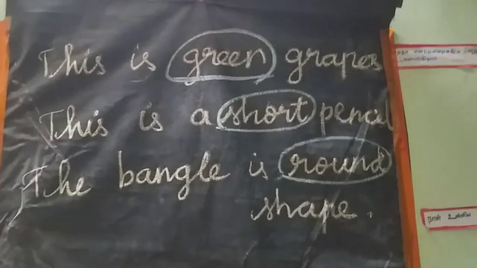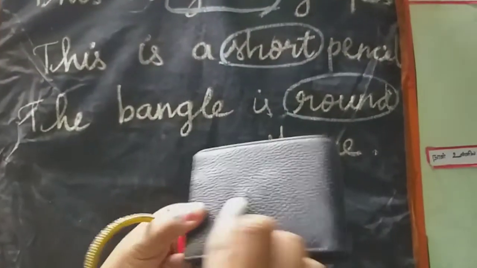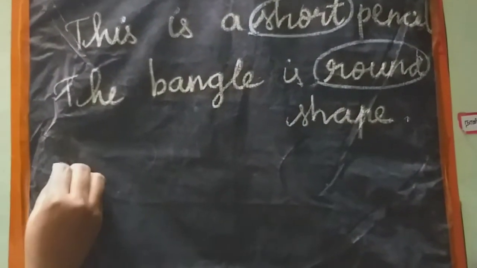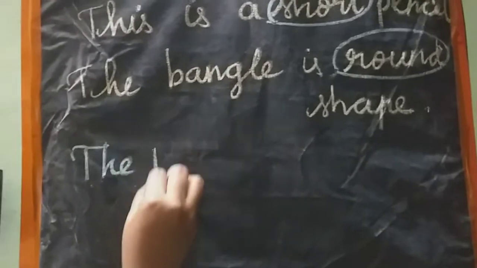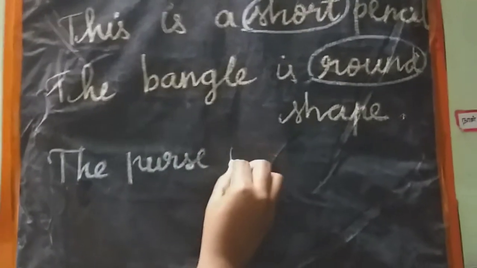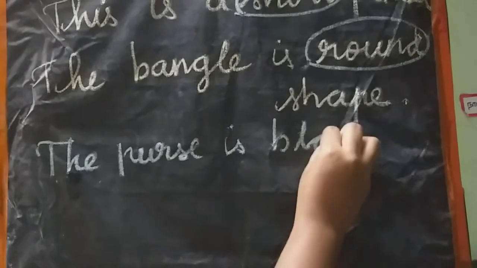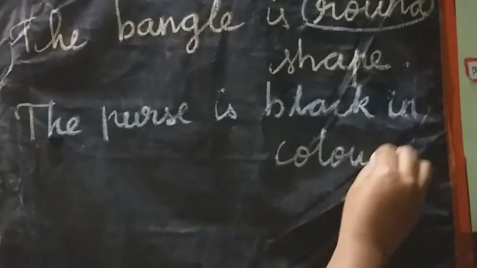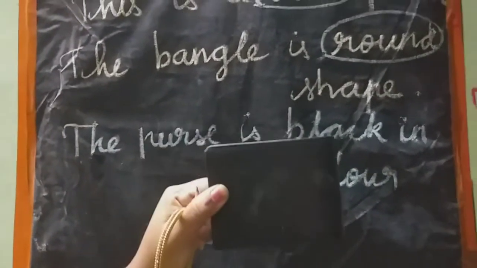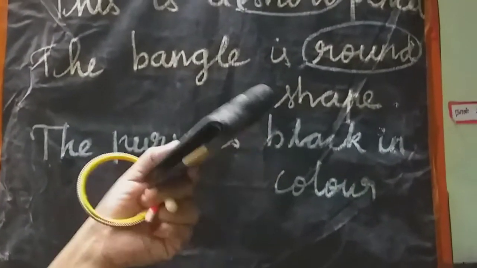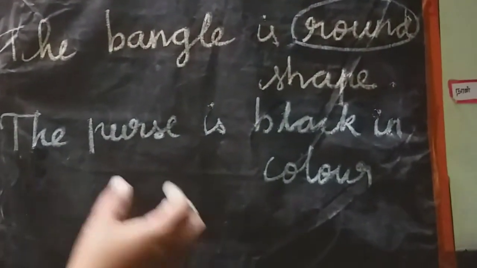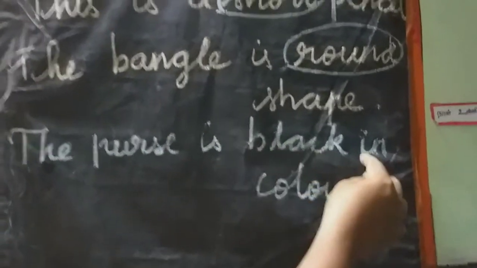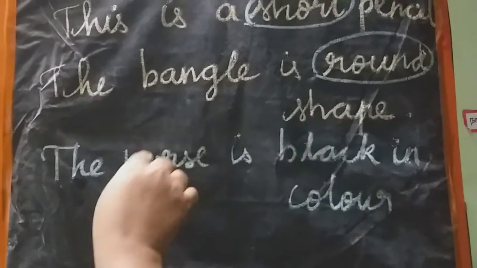Okay. And listen here. And this is purse, isn't it? This is purse. And this purse is black in color. This purse is black in color, isn't it? Black in color. So this is black purse. Black purse also, isn't it? And this purse is black. So this word and this word is describing the nouns.